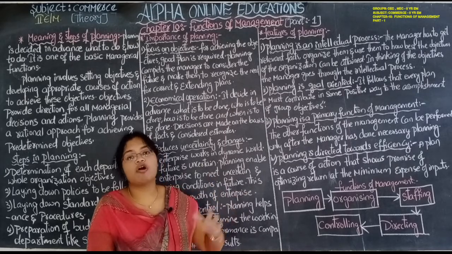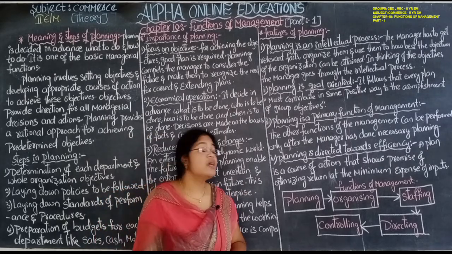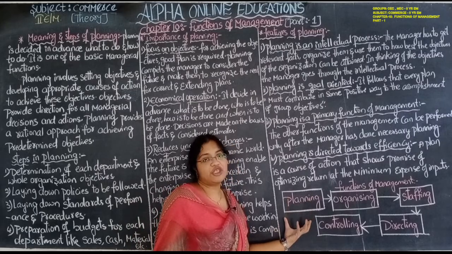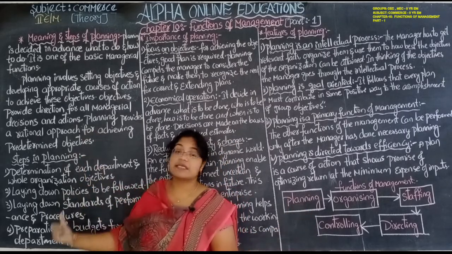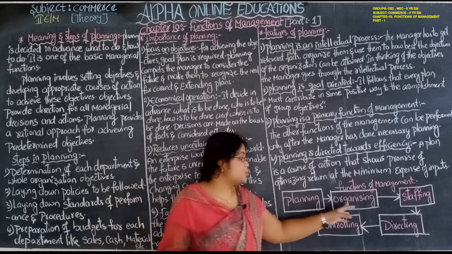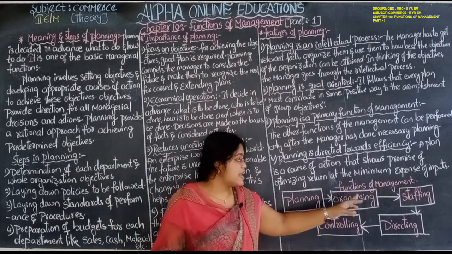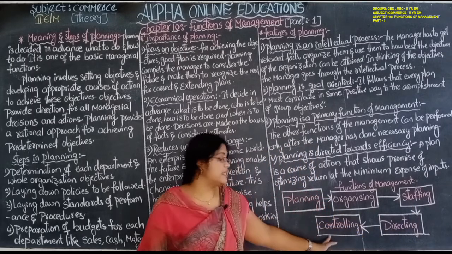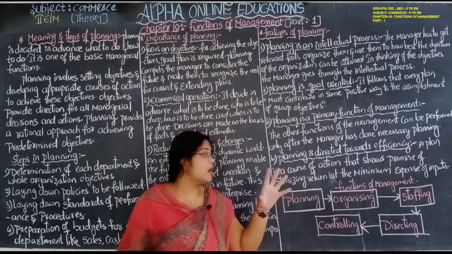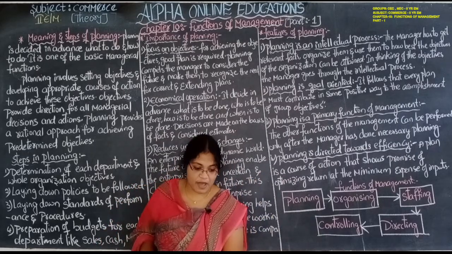The first one is planning, which we are going to discuss in this session, and the next ones are organizing, staffing, directing, and finally controlling. These five are the most important functions of management.